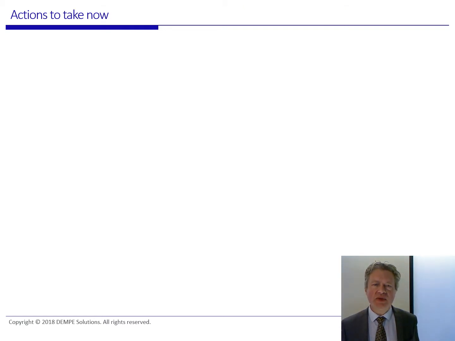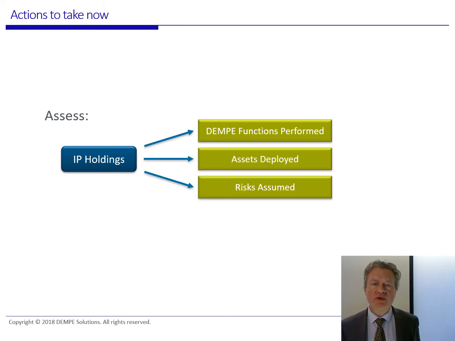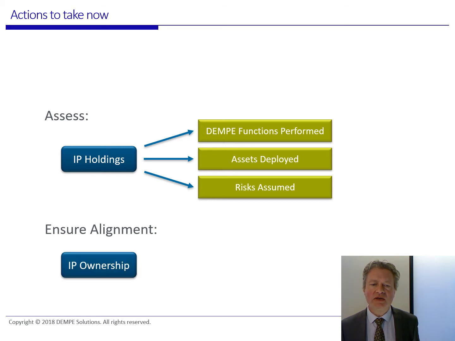Actions to take now. Firms with large IP holdings in low-tax jurisdictions should now assess their IP holdings in terms of DEMPE functions performed, assets deployed, and risks assumed, and then take steps to ensure alignment of their IP ownership with IP substance.